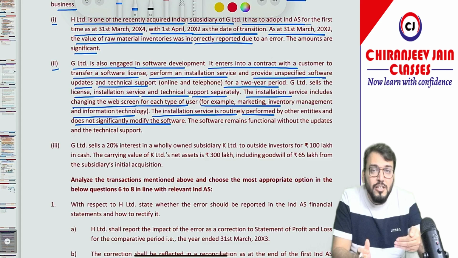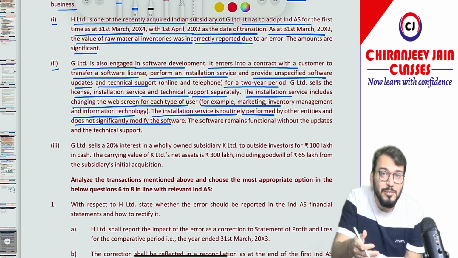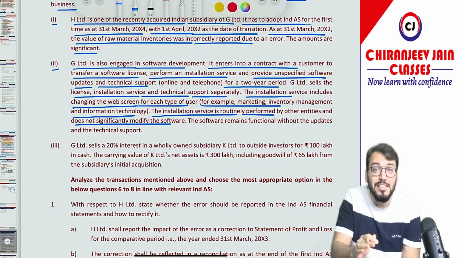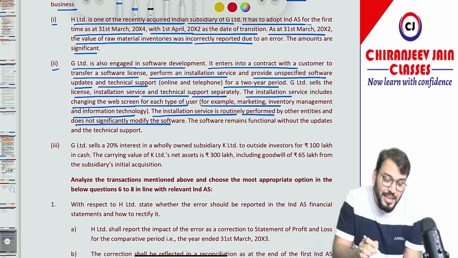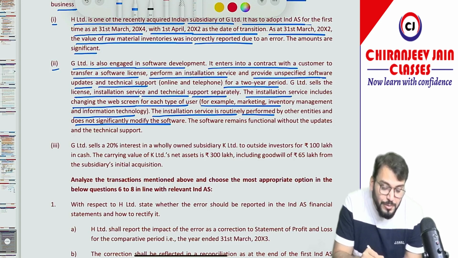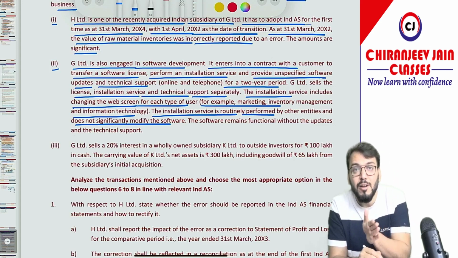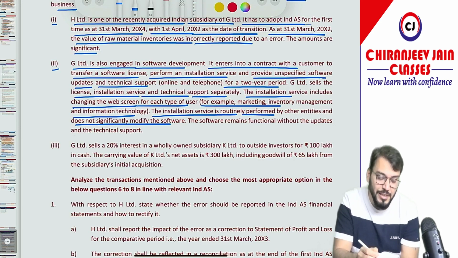Understood? Two or more goods and services will be separate performance obligations if no integration service is provided, no modification or customization is provided, and they are not highly interrelated or interdependent. In this case, the installation service does not modify the software, therefore it will be a separate performance obligation. If they were modifying the software, then it would be a single performance obligation.